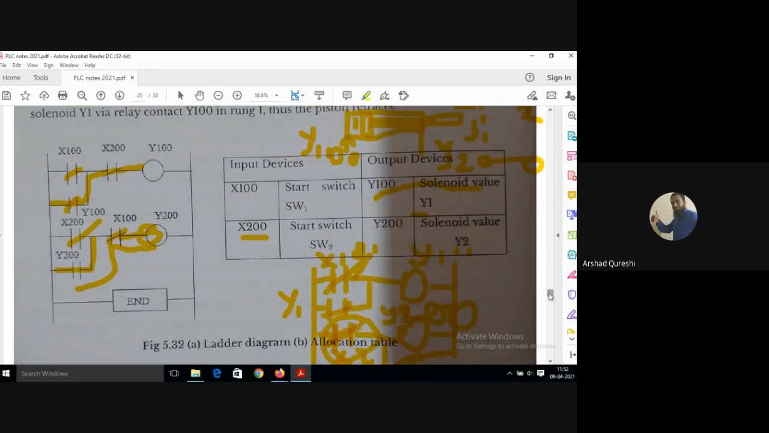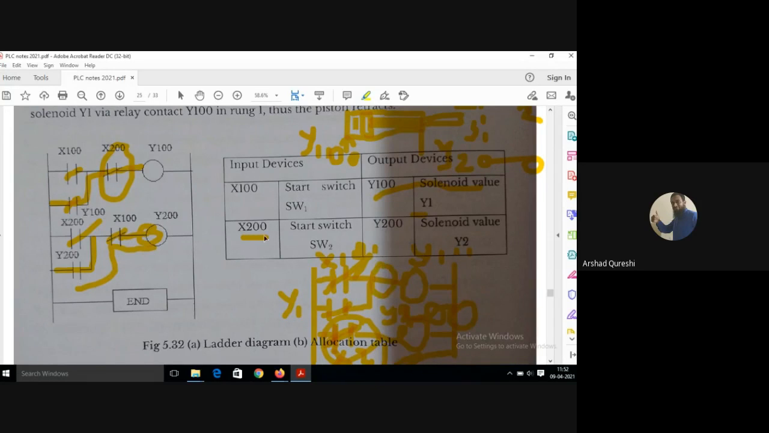Yes, students. Both should not get current. Now, when Y1 is getting current, when A plus operation is done, the circuit should break. So that is why I have put this X200 here, so the latching gets break.